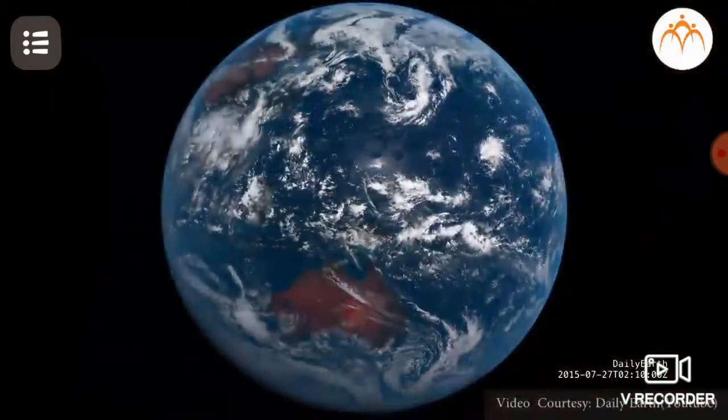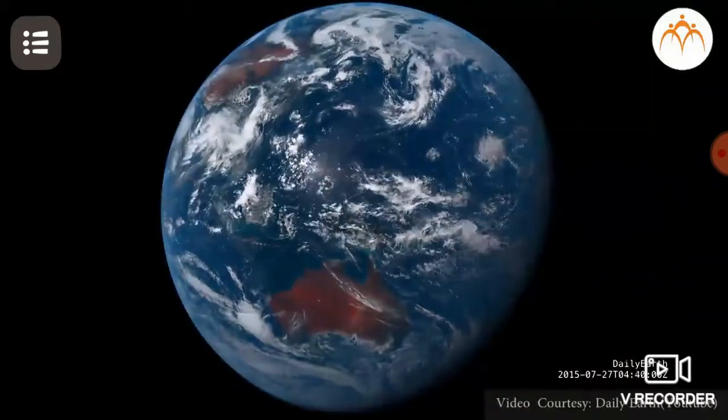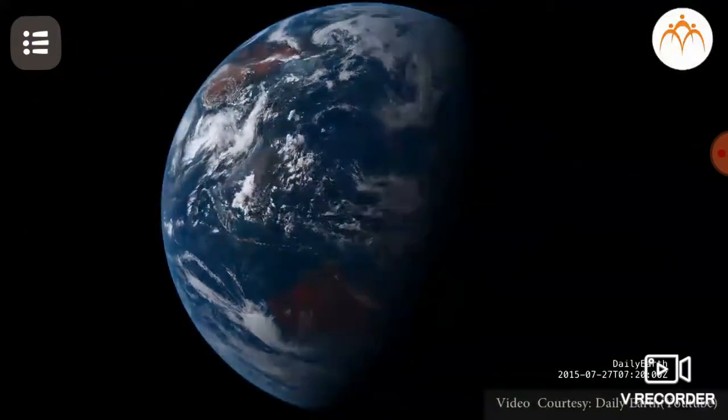Hello friends, let us try and understand the concept of local time, how it is used to measure time on different places on the surface of the earth. When you think of time, you may think of calendars, diaries, wall clocks and wristwatches. Time is geographically measured by morning, afternoon, evening and night.